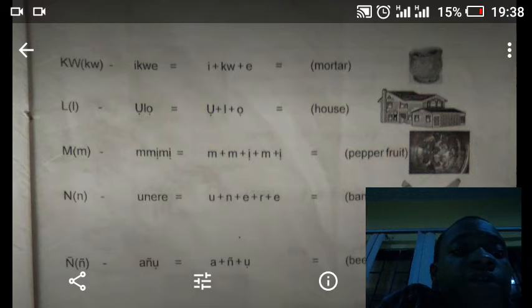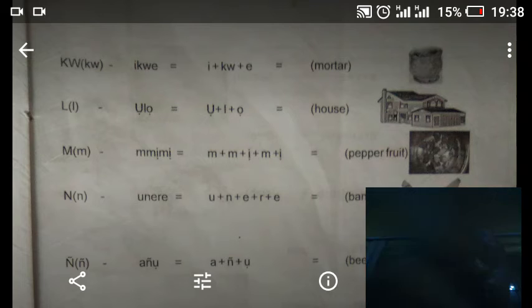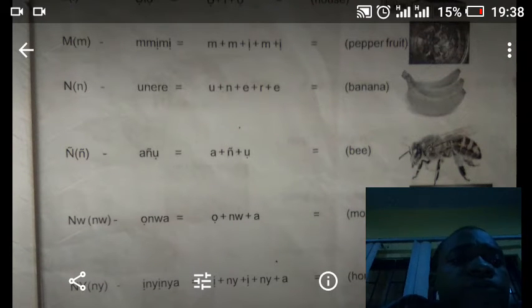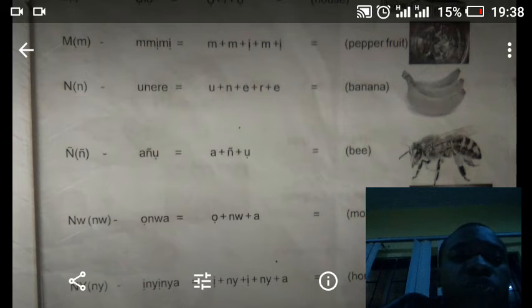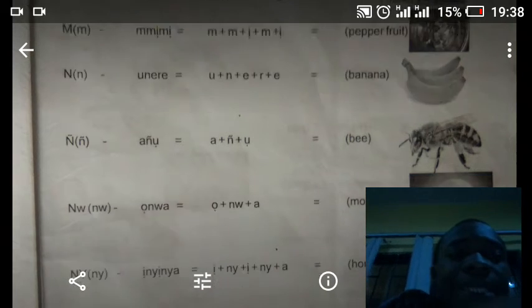We have pepper fruit. Pepper fruit is called mmimi, under m. Mmimi in Igbo is a fruit. We have banana, which is called unere. So the banana you eat is called unere in Igbo, under u.